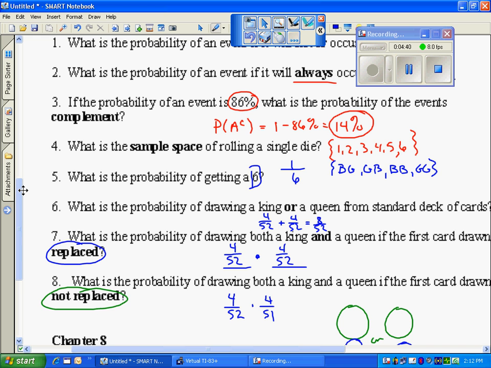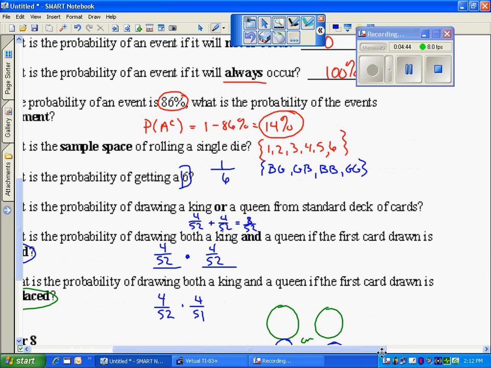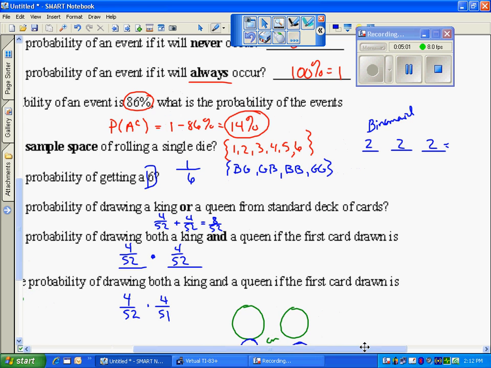Another way to think about doing sample space, if it's what we call a binomial, binomial means 2. So you've got outcomes, if you check here. If I have 3 outcomes, in my first position there are 2 possible, second position 2 possible, third 2 possible, that means I'm going to have 8 total outcomes that I might get. So what I like to do is kind of draw these lines on finding the total. Finding the sample space, however, is listing them all out.